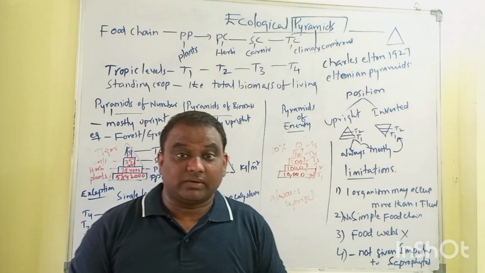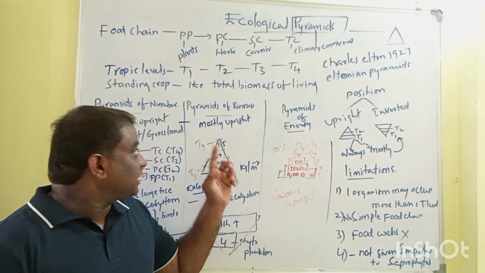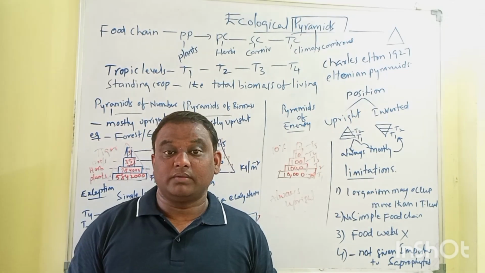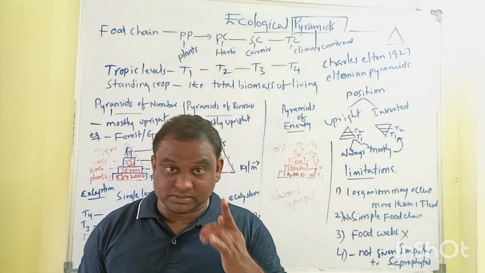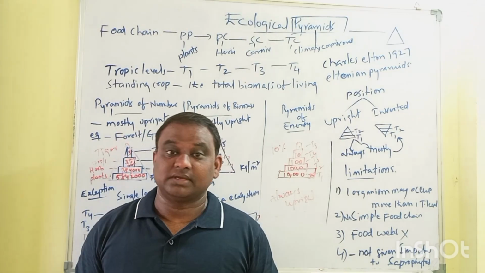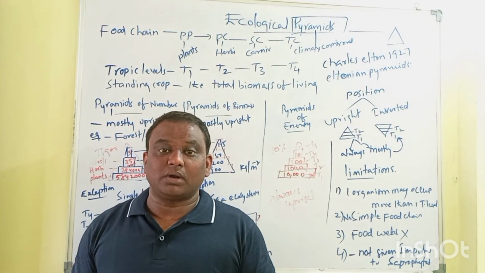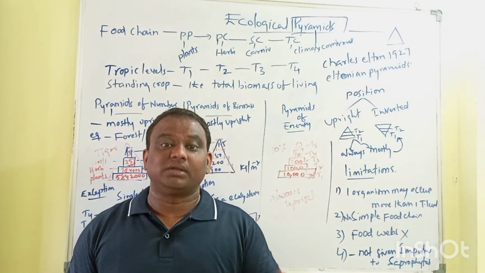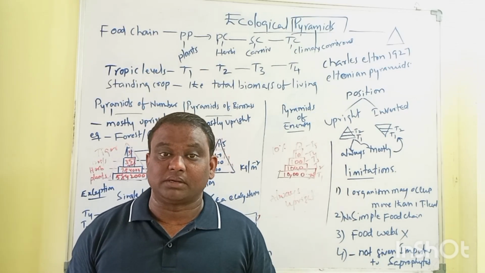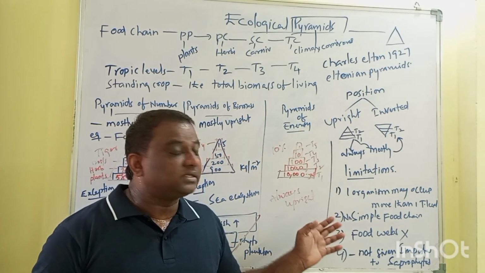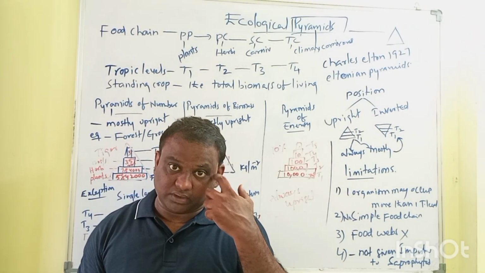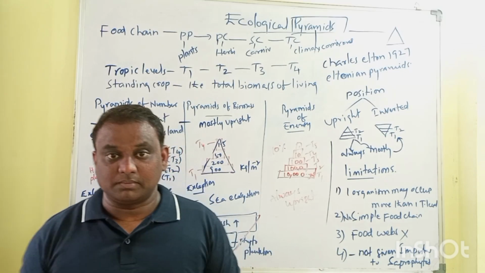So what is important for our NEET exam? The examples for each and every pyramid, which are mostly upright, which are always upright, and where there are some exceptions. These are important, and the 4 limitations are very important for the exam. The examples for inverted pyramids of biomass and inverted pyramids of number are important. Again, for pyramids of energy, only 10% of energy is available for the next trophic level. So these are very important.